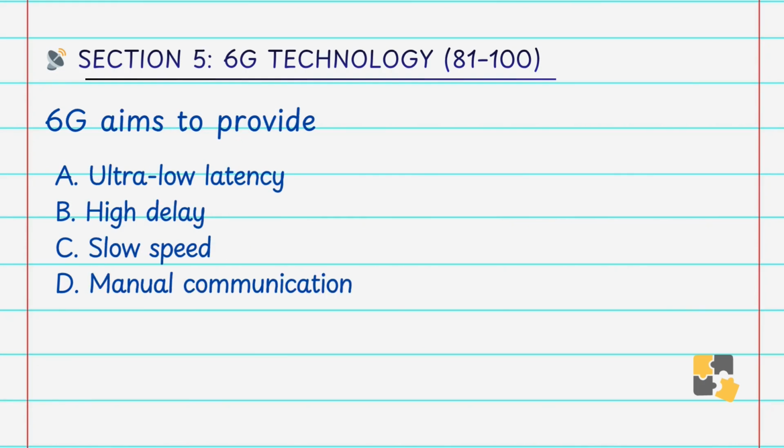6G aims to provide A. ultra low latency, B. high delay, C. slow speed, D. manual communication. Answer is A. ultra low latency. Latency in 6G will be extremely low, enabling real-time communication.